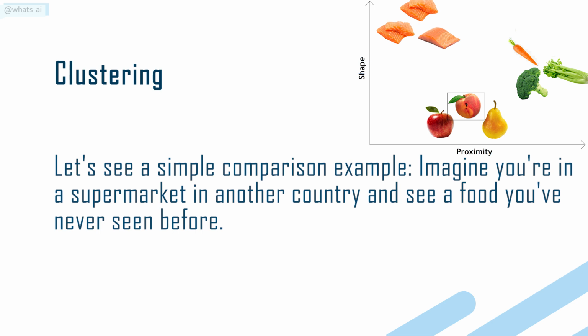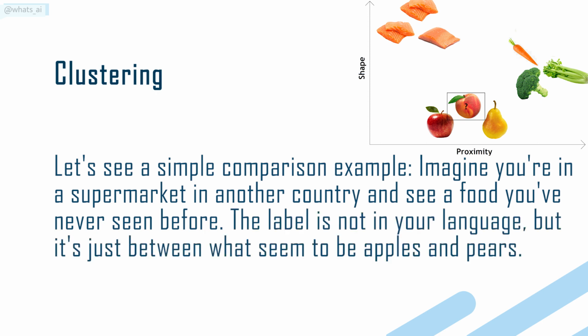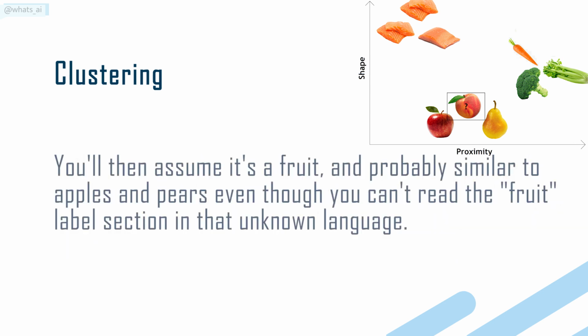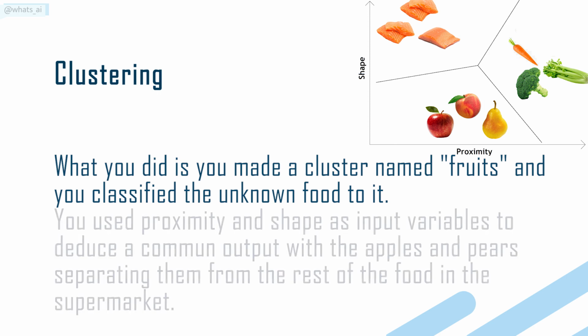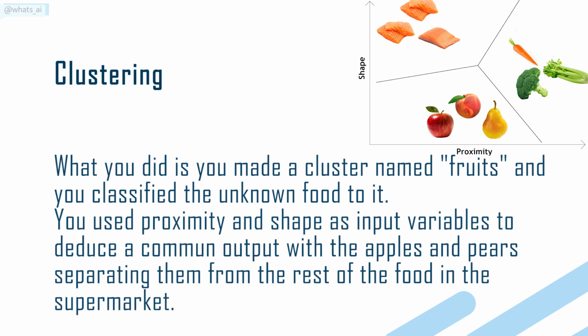Imagine you're in a supermarket in another country and see a food you've never seen before. The label is not in your language, but it's just between what seem to be apples and pears. You'll then assume it's a fruit, and probably similar to apples and pears even though you can't read the fruit label section in that unknown language. What you did is you made a cluster named fruits and you classified the unknown food to it. You used proximity and shape as input variables to deduce a common output with the apples and pears, separating them from the rest of the food in the supermarket.